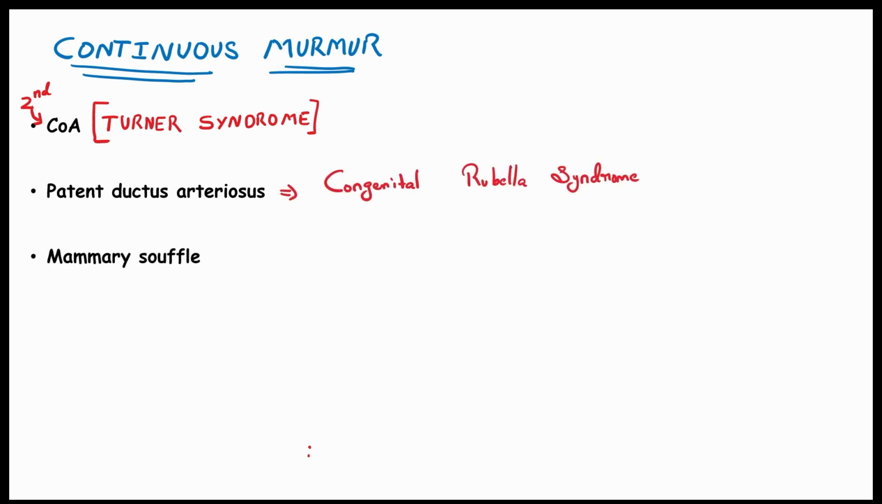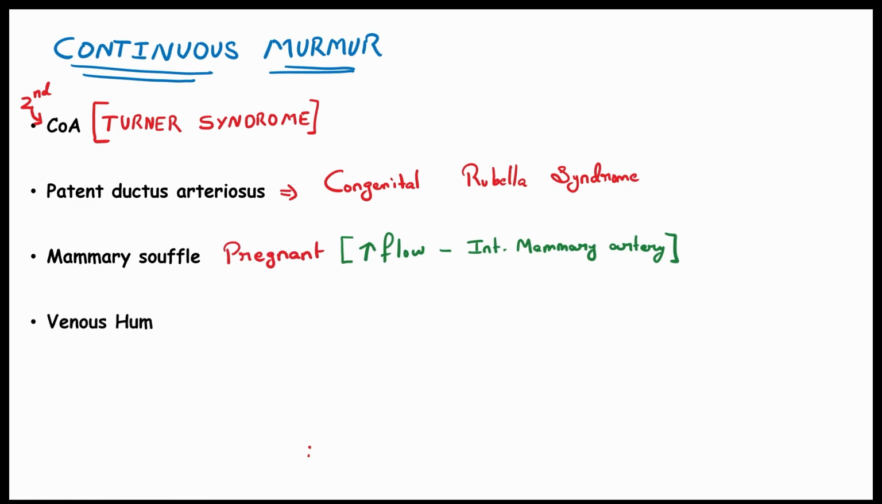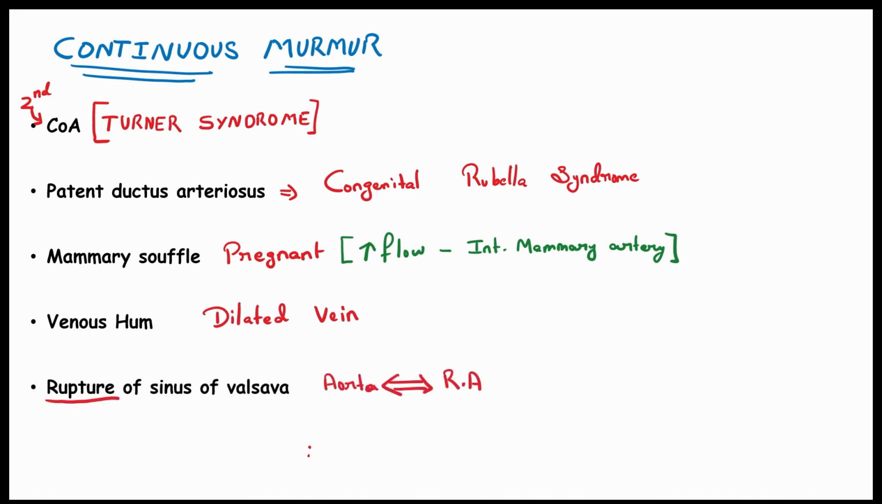Next comes mammary souffle. It can be seen in pregnancy due to increased blood flow in the internal mammary artery. Next we see venous hum, which is seen in dilated veins. Next we see rupture of the sinus of Valsalva. Due to the rupture, there will be a communication between the aorta and the right atrium. So the blood leaks from high pressure to low pressure.